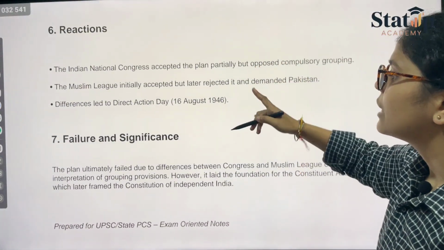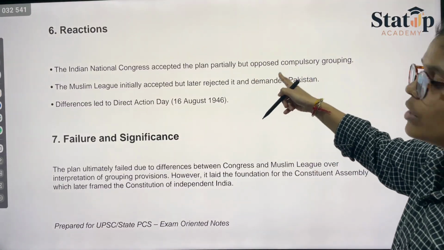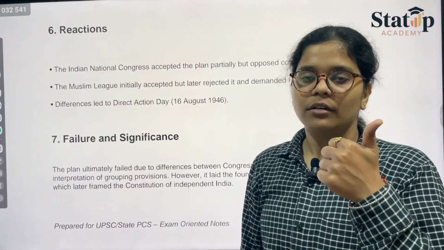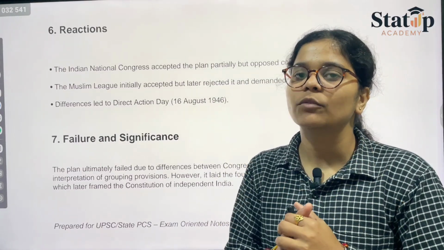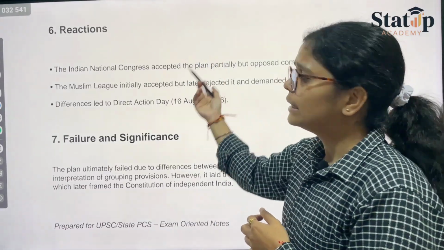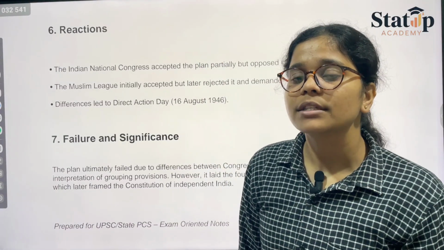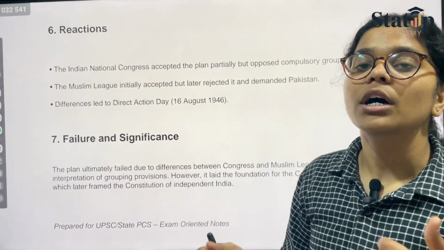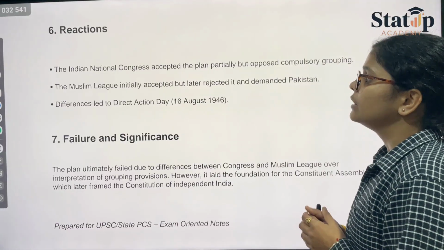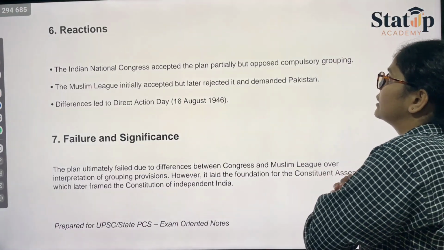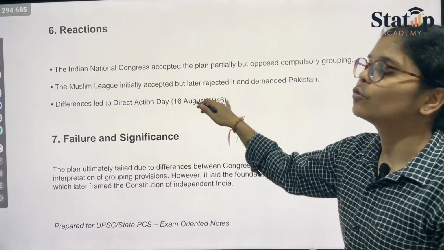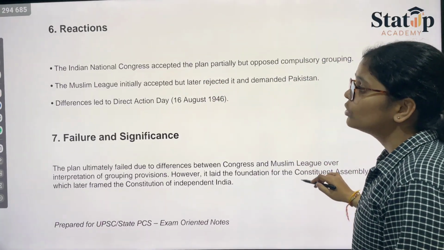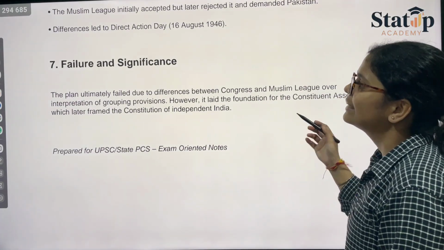Now, what was the reaction? The reaction was that it was partially accepted and partially opposed by the comprising groups. Why? Because the separation was not given. Therefore, the Muslim League was not accepting. Obviously, other leaders also thought that giving away one Pakistan is more beneficial than giving away a few Pakistans every year due to the regular causes of civil war. Then the Muslim League initially accepted but later rejected and demanded Pakistan. This whole thing was led by the major leader, Muhammad Jinnah. The differences led to Direct Action Day.